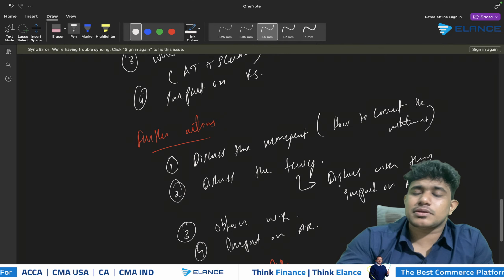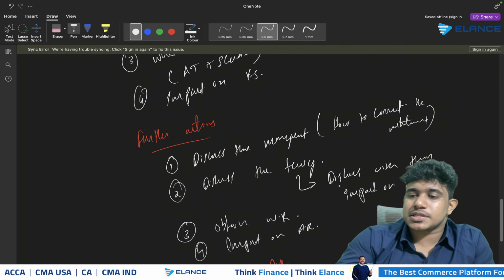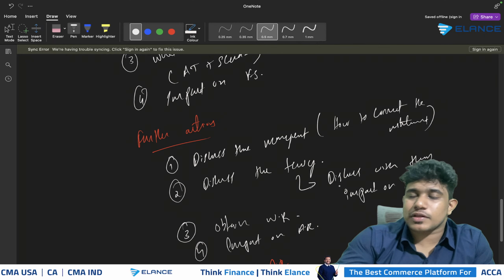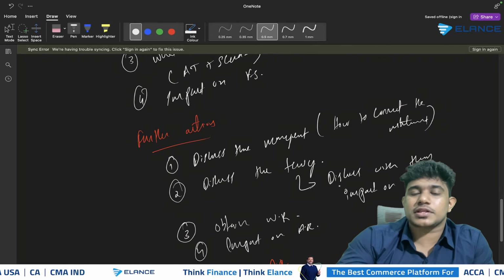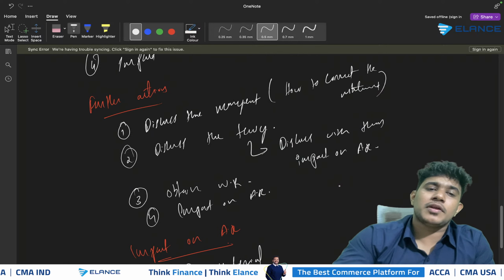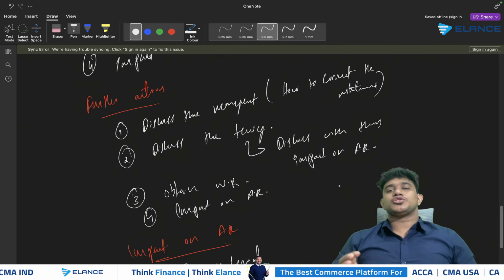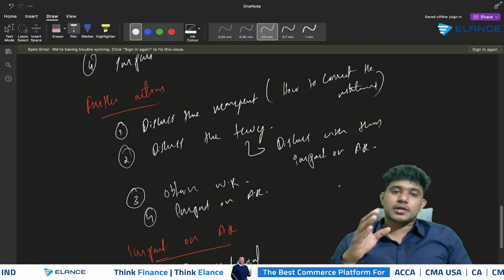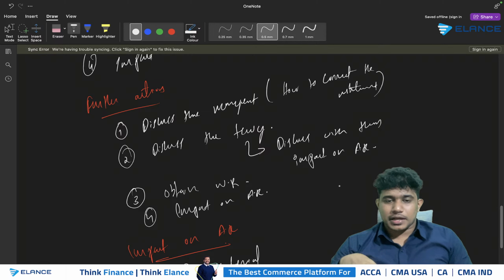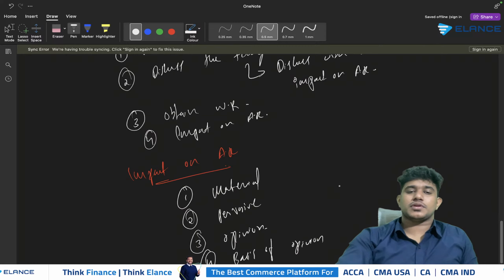Instead, you have to clearly specify whether the company's financial statement elements, say for example profit, will be understated or overstated, and whether the total assets will be understated or overstated. That has to be clearly specified. And when you write the further actions part, you should properly give the possibility of discussing with the management, discussing with those charged with governance, obtaining written representation, and showing the impact over the auditor's report.